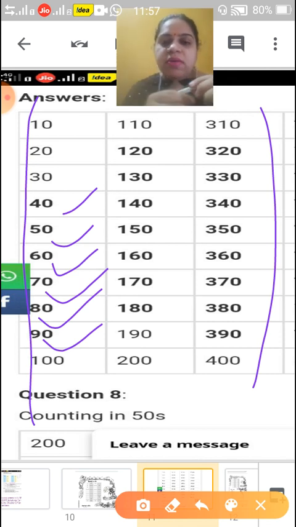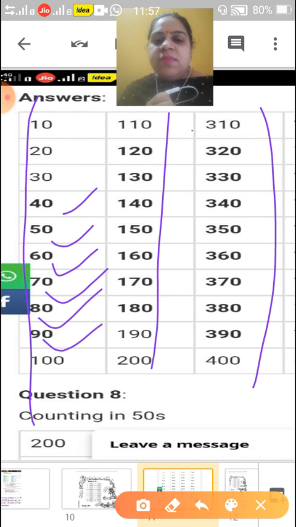Next is 100. Here also 10 is increasing, so it comes up to 200. Now next 300. Here also, according to the tens, they are increasing, so it comes up to 400.